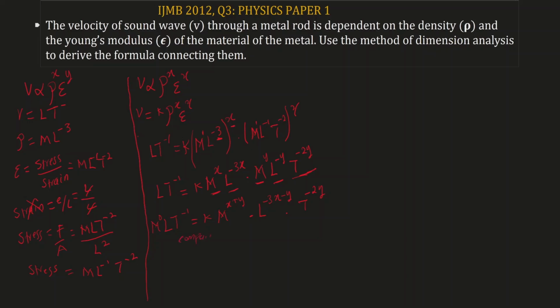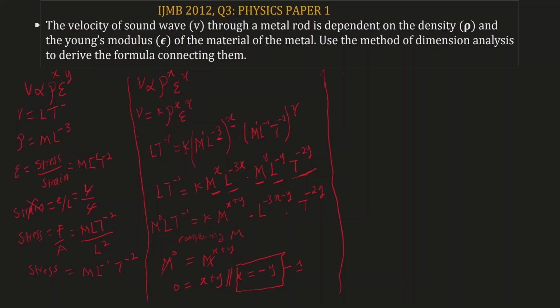Comparing for m, that is comparing for mass, on the left-hand side, we have m to the power of 0. On the right-hand side, we have m to the power of x plus y. So m cancel m, 0 is going to equal x plus y, which is the same thing as saying x equal negative y. So stop here and make this our first equation. So let's say this is equation 1. Now let's compare for the other ones.